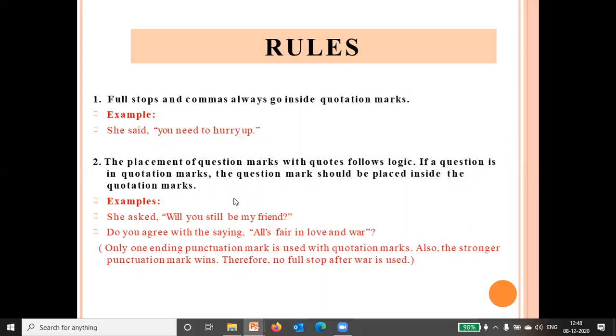Okay, now the second one I'm telling you: the placement of quotation marks with question marks follows logic. If a question is in quotation marks, the question mark should be placed inside the quotation marks. Like this is your sentence, which is an interrogative sentence. Okay, so you will put this question mark inside the quotation marks.